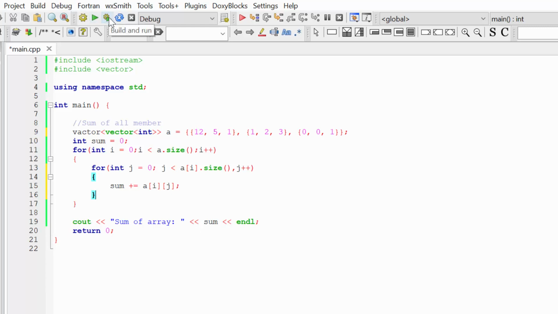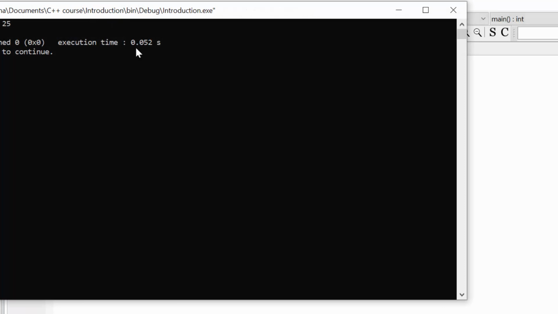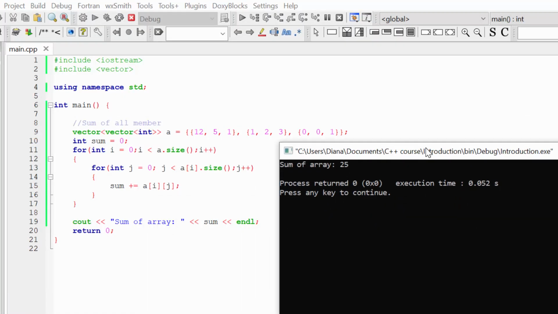Let's build and run our program. I made a typo in vector. Let's build and run again. And here is another typo. Let's build and run again and pray that we don't have any typos. Okay, and you can see the result: sum of array is 25.